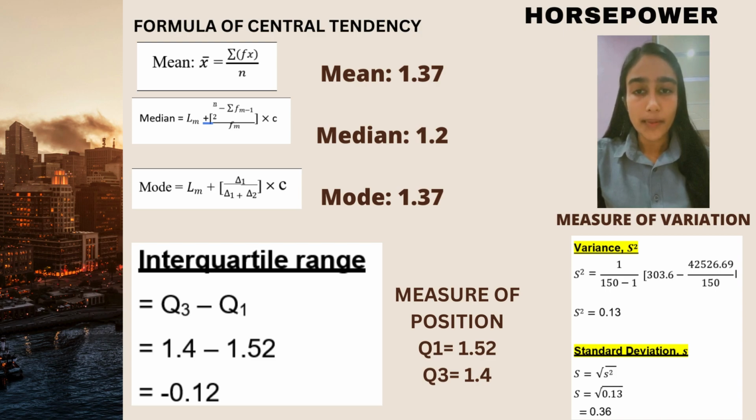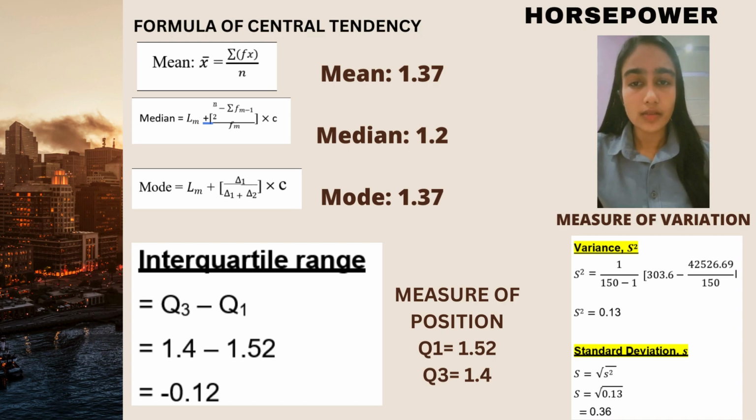The class interval is 1.57 and 1.51 and 1.71. For the first quartile value, I got 1.52, which is 0.38 plus 37.5 minus 9 divided by 30, and lastly times 1.2. For the third quartile, I got 1.4, which is 1.01 plus 102.5 minus 107 divided by 17, and then lastly times 1.2, so I will get 1.4.